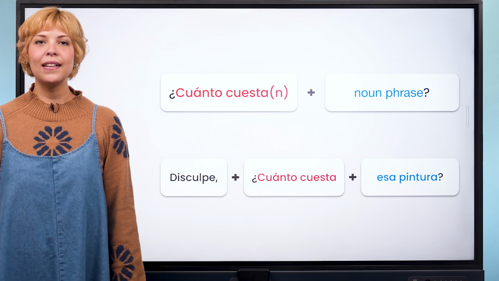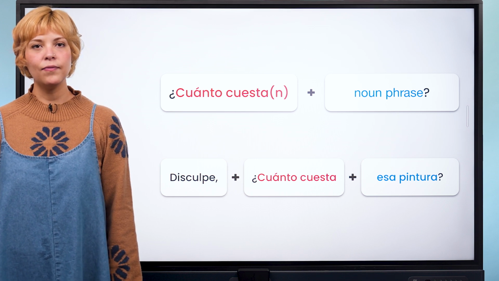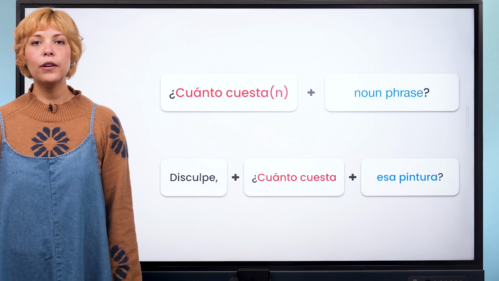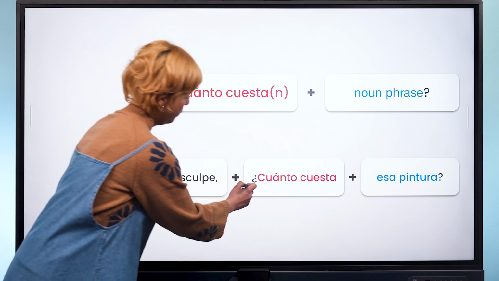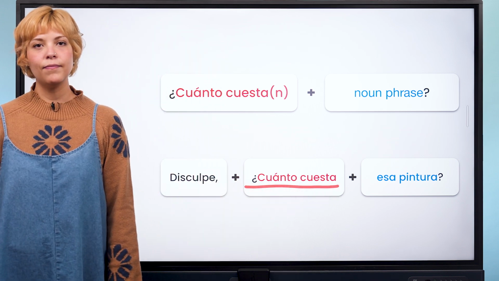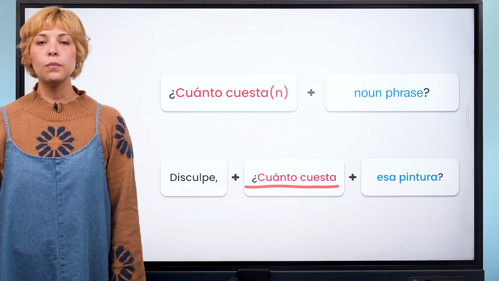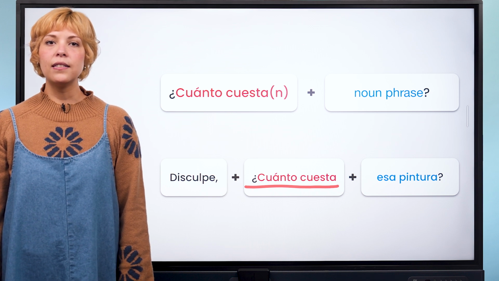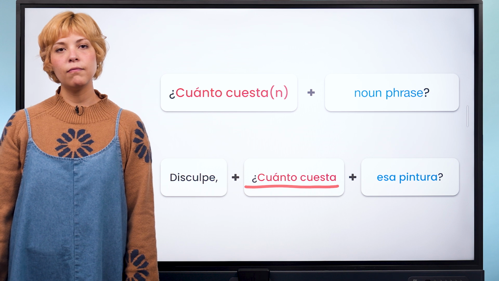Disculpe, ¿cuánto cuesta esa pintura? Excuse me, how much does that painting cost? In this sentence, disculpe means excuse me and isn't a part of the pattern. Next is ¿cuánto cuesta?, which means how much does it cost? ¿Cuánto means how much, and cuesta comes from the verb costar, meaning to cost. Cuesta is the third person singular form, which is used for singular nouns.